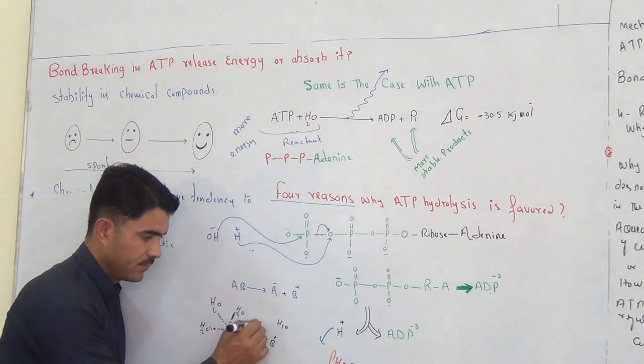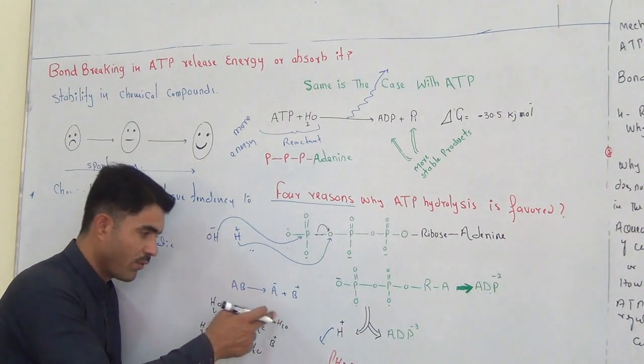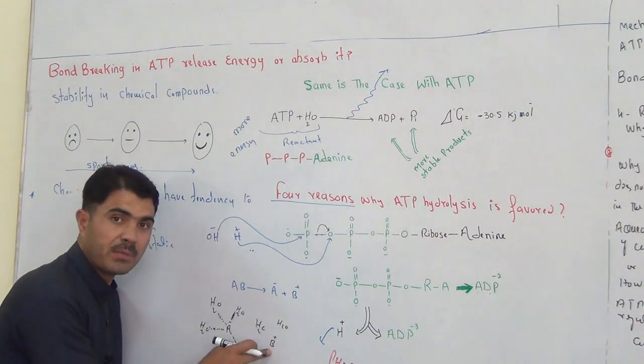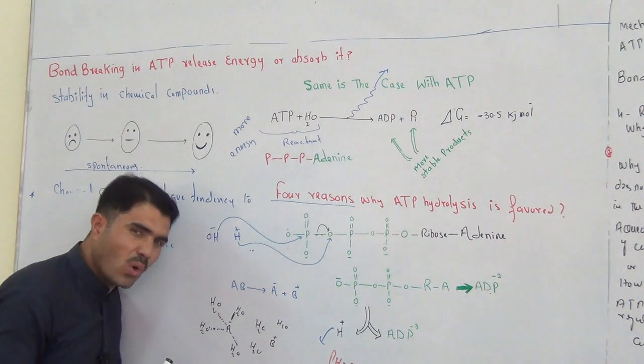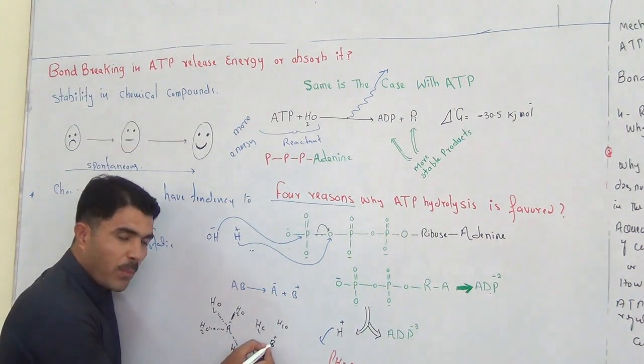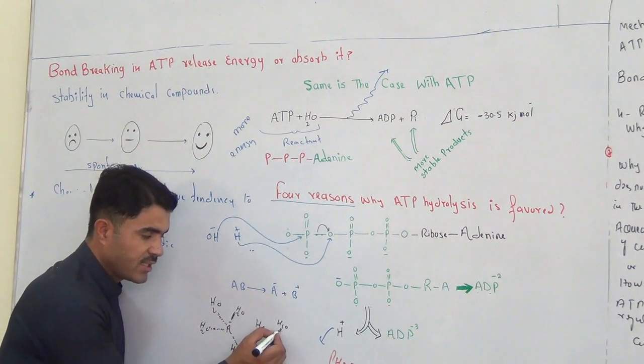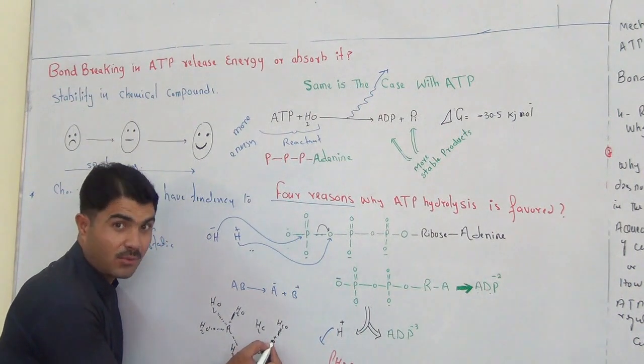We will find these water molecules around the B positive. Why? Because water also has negative charge. So with the positive part of the compound, water will expose its negatively charged oxygen.